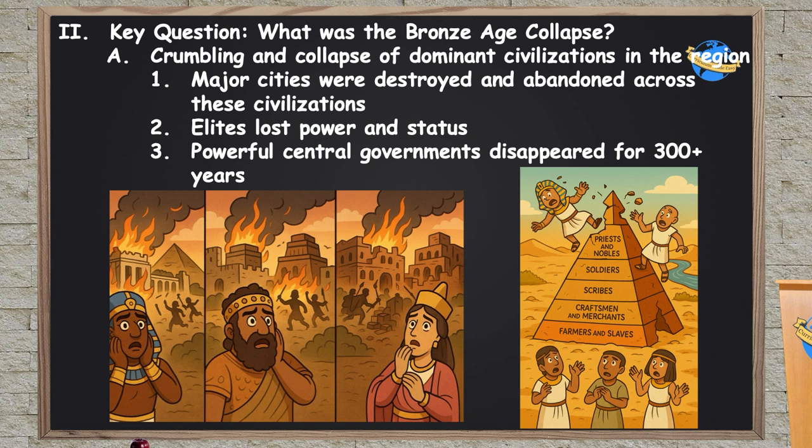In this crumbling we see major cities being destroyed all across multiple civilizations in the area. Regions are being abandoned. The elites are losing power. The social hierarchy is kind of crumbling. Powerful central governments disappear from many of these areas for 300 or more years. And so everything just seems to be falling apart during this period.